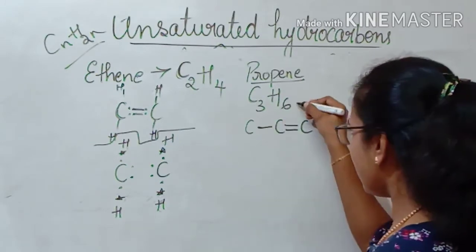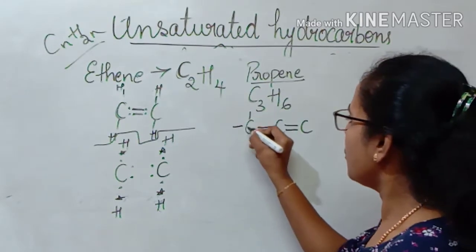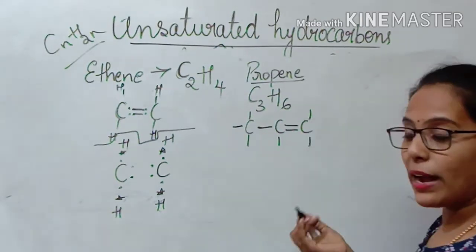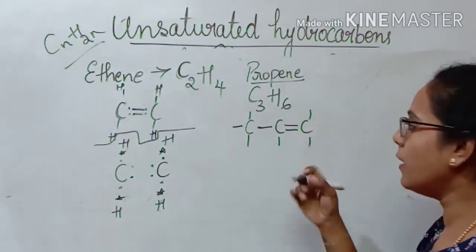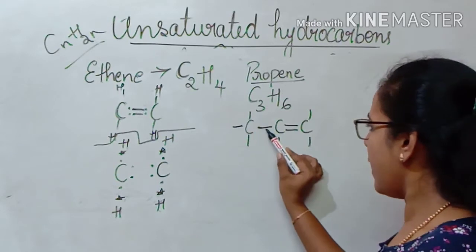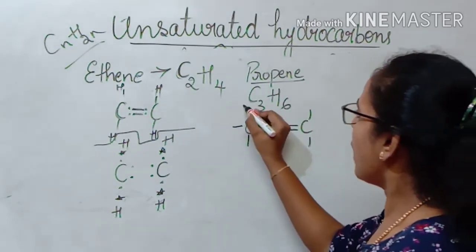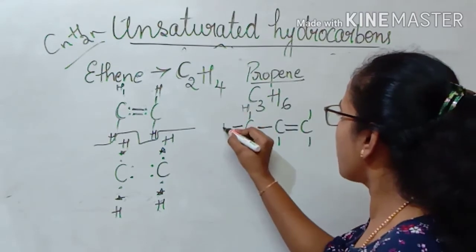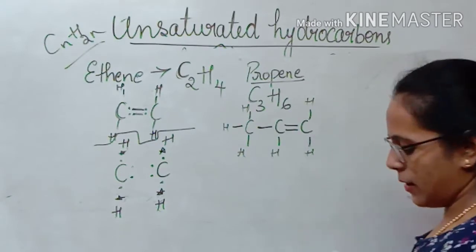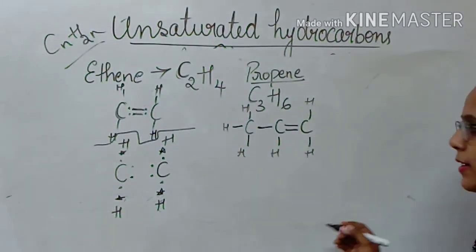Let me write the 6 hydrogen atoms surrounded by the carbon. So 1, 2, 3, 4, 5, 6. Count the number of electrons surrounded by each carbon: 2, 4, 6, 8, 2, 4, 6, 8, 2, 4, 6, 8. Correct? So now let us write the number of hydrogens surrounded by the carbon: 6 hydrogens. Now by looking at the structural formula, it is very easy to write the electron dot structure.